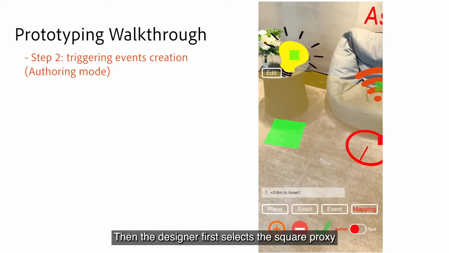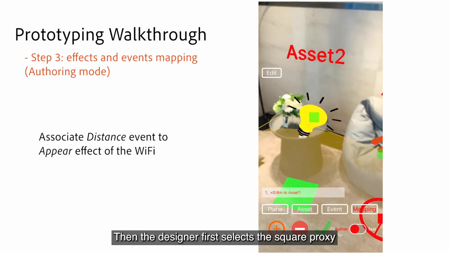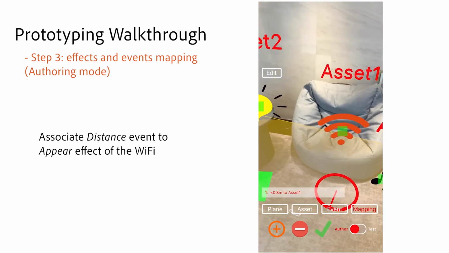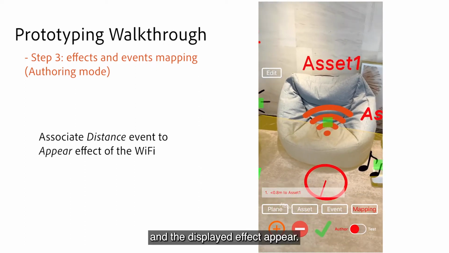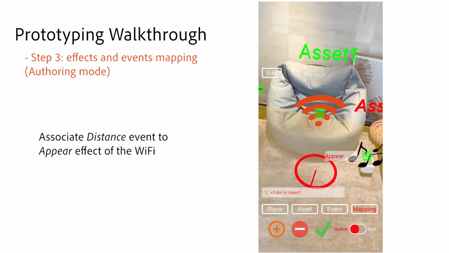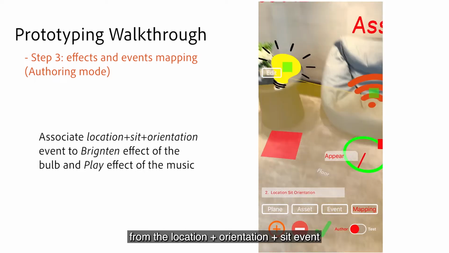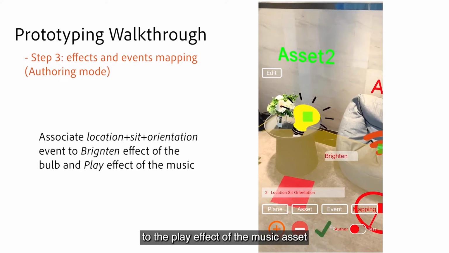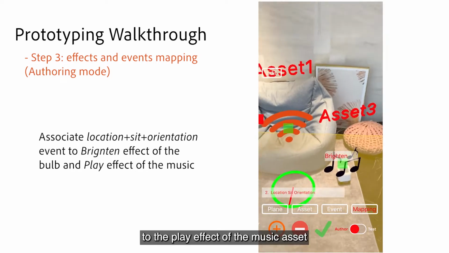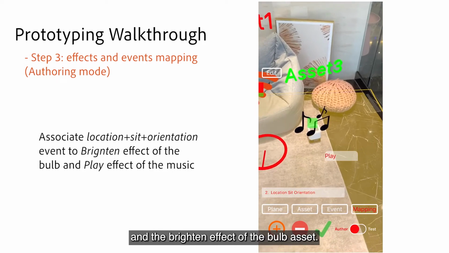Then the designer first selects the square proxy and the displayed event, then selects the Wi-Fi asset and the displayed effect appears. Similarly, the designer creates the mapping from the location plus orientation plus sit event to the play effect of the music asset and the brighten effect of the bulb asset.